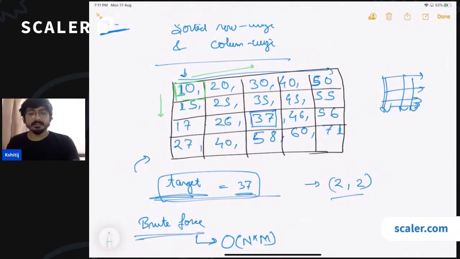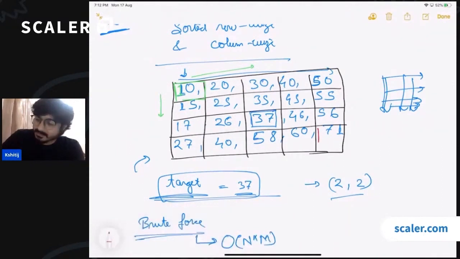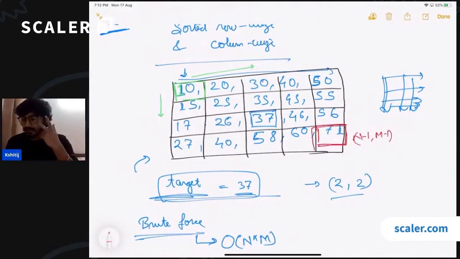Where can I find the largest element of this matrix? It's going to be at the cell n-1, n-1, this last cell, right? This is going to be the largest of all. Now, if the target element is smaller than the element at 0, 0, or larger than this element, can I directly say that the element is not going to lie inside this matrix?